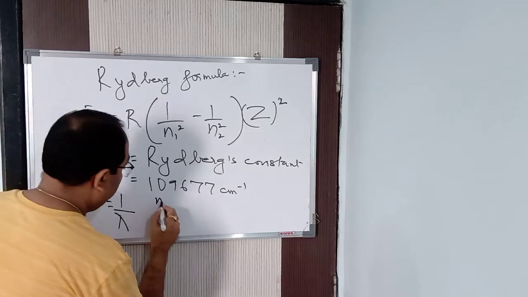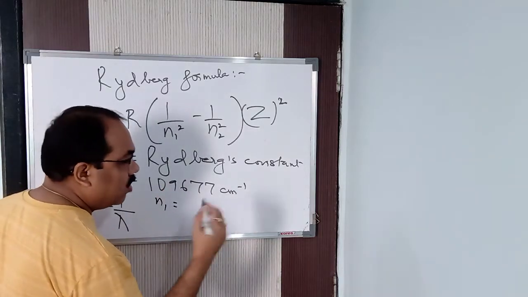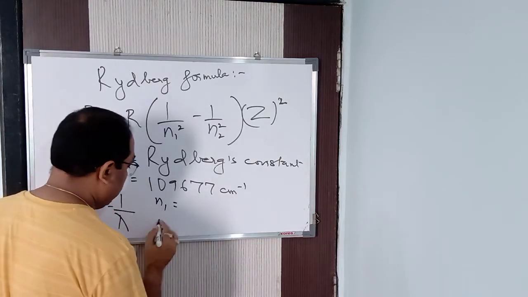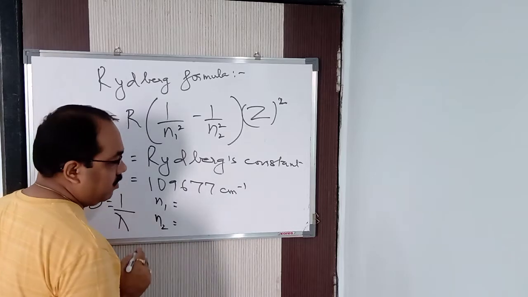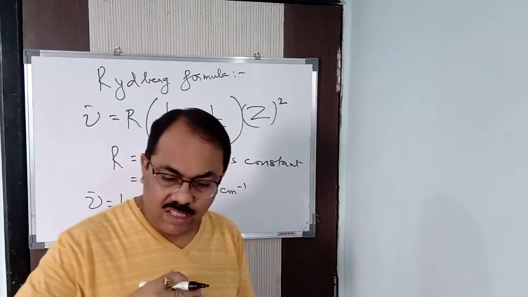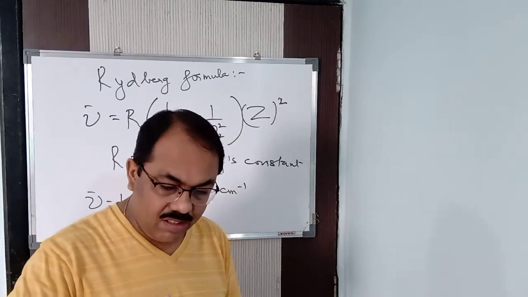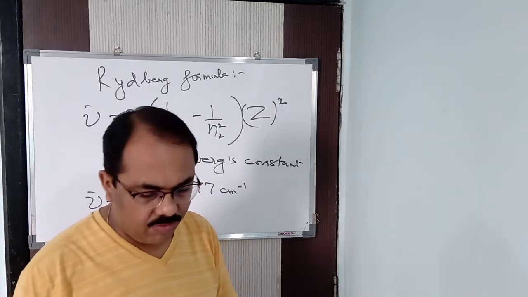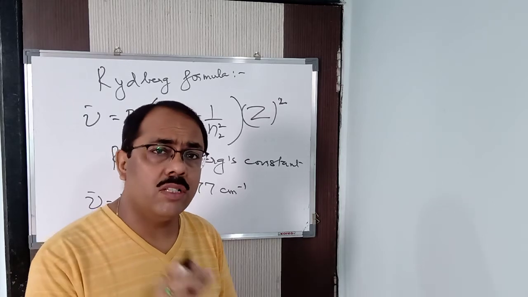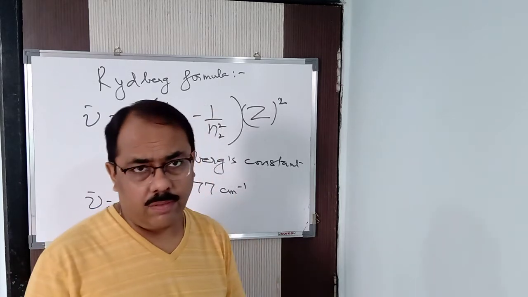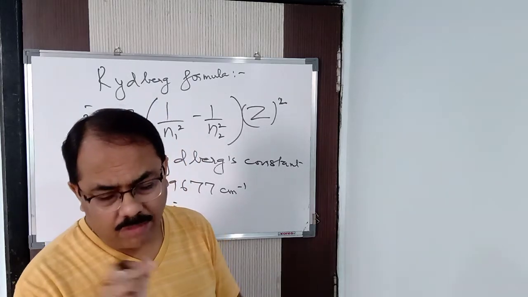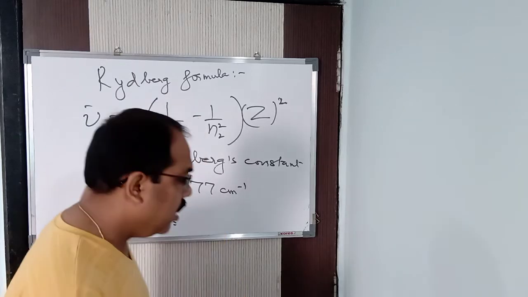Now comes N1. N1 is the line in the lower spectral series, and N2 is the line in the higher spectral series. For a given spectrum, with lines Lyman, Balmer, Paschen, Brackett, Pfund, N1 always remains constant for a particular series.